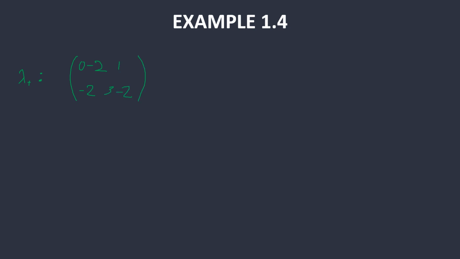This matrix times, we want to find the first eigenvector, so I'm just going to say x positive 1, x positive 2. And this, of course, equal to 0. Now this yields a system of two equations, negative 2 x positive 1 plus x positive 2, and negative 2 x positive 1 plus x positive 2. And these are both equal to 0.